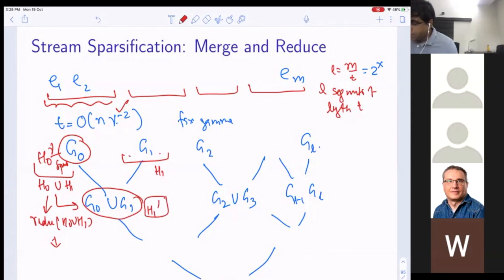And what is the guarantee of this? Well, it has size at most this much. So when you merge, H0 union H1 could have a larger size. But when you apply the reduction operation, this is like a re-sparsification, and we get H1 prime.